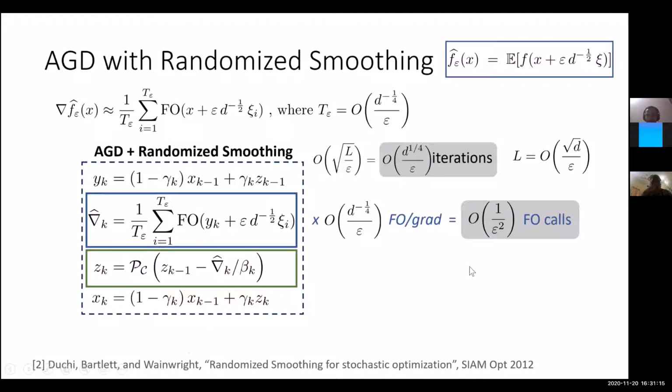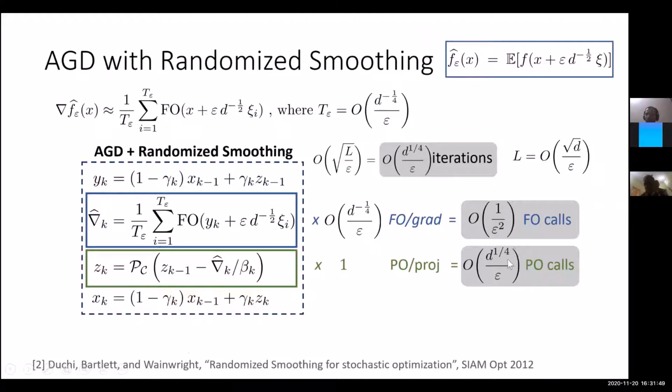If you look at the number of projections, we are doing only one projection step for every iteration. So the total number of projection oracle calls is the same as the total number of iterations, which is d to the 1 over 4 divided by epsilon. For small enough values of d, this could indeed be better than 1 over epsilon square, which tells us that maybe something better than 1 over epsilon square is possible. But the main issue with this bound is the dimension dependence.